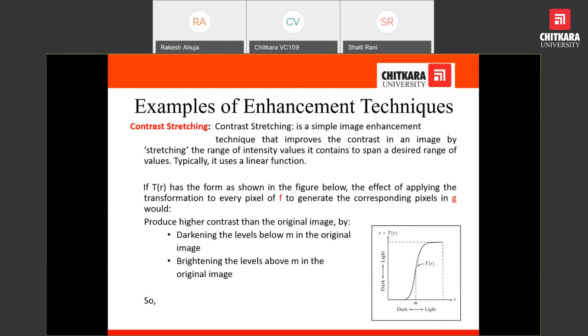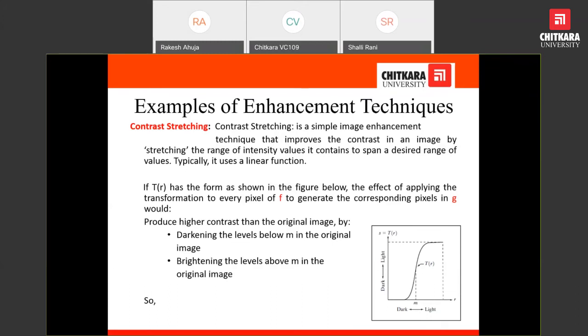For example, if I wear a shirt and pant of white color, it is a little difficult to differentiate the shirt and pant. But if the shirt is black and the pant is white, then it is a contrast.